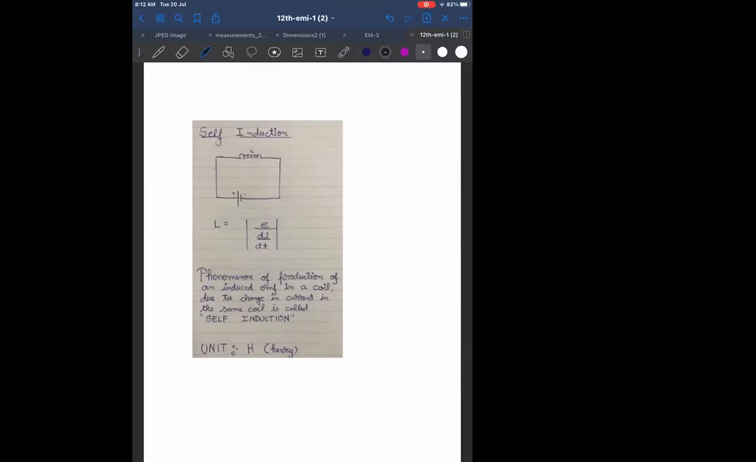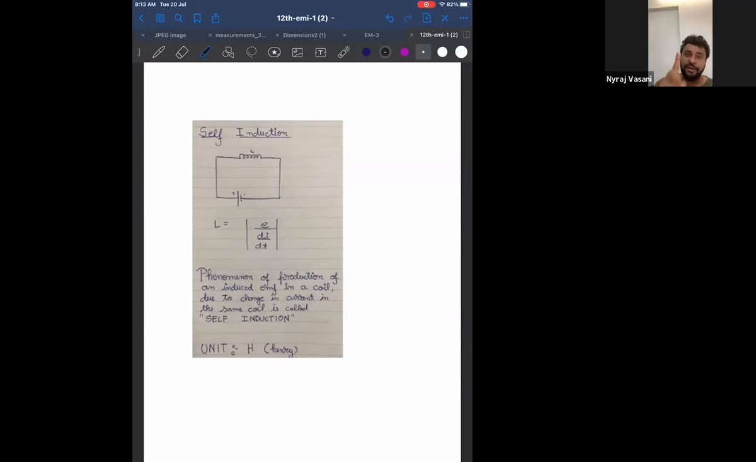Sir, there's only one coil in self-induction, so it will be primary only, no? Exactly. There is only one coil in self-induction, so it is not labeled at all. When do you label something primary and secondary? When there are two things. When there is only one thing, you don't label it. But when there are two coils, then you label them primary and secondary.